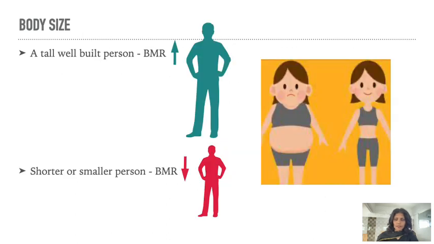The next factor is body size. Heat is constantly lost through the skin. Through the skin, your body is trying to maintain body temperature. A tall and well-built person has a greater skin surface area than a shorter or smaller person. Because the skin surface area is less for a shorter person compared to a tall and well-built person. So they lose more heat through the skin, hence higher BMR.